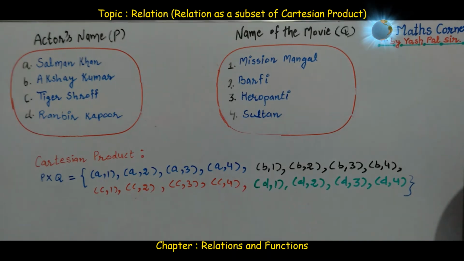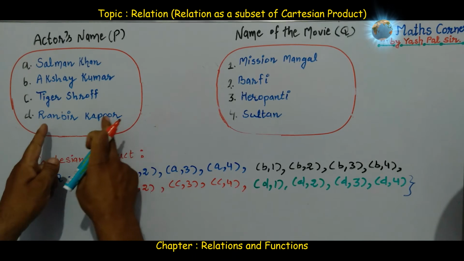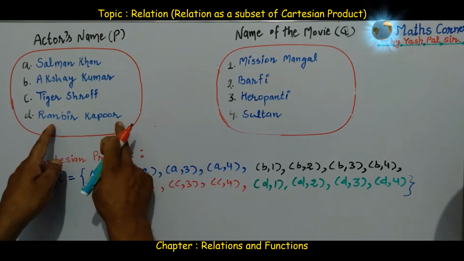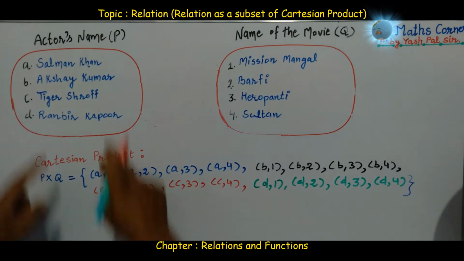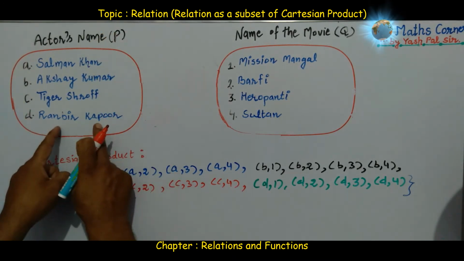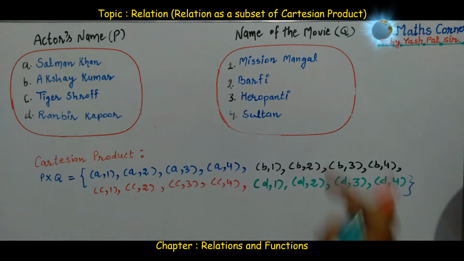If we carefully notice the members of set P and the members of set Q, the actors in set P and the movies in set Q, what do we notice?